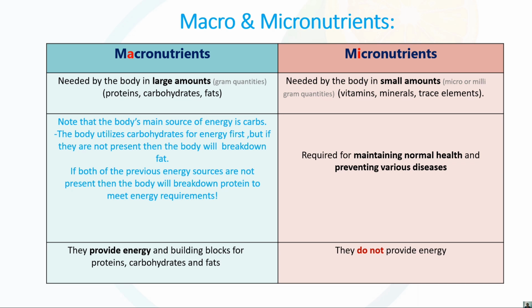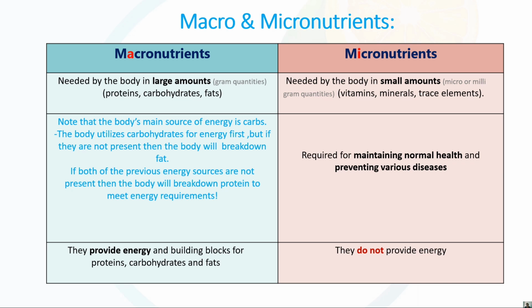The body utilizes carbohydrate energy first. As we require energy, firstly it utilizes the carbs. In the absence of carbs, it utilizes the fat. Secondly, it utilizes the fat in the case of the absence of carbs. And when both carbs as well as fat are absent in our body, it utilizes the protein for the energy purpose. Hope that concept is all clear, right?